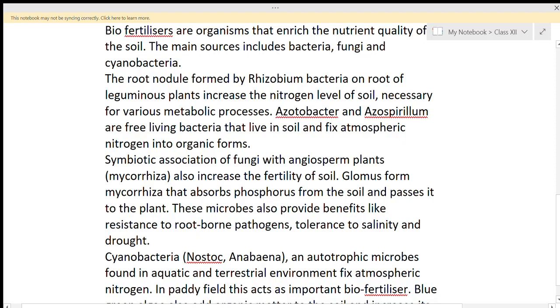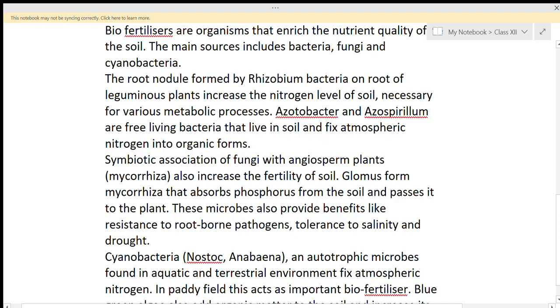The plants become resistant towards the pathogens, and the plants can tolerate salinity and drought. They can tolerate more amounts of salt, and they can tolerate some scarcity of water also. The plant becomes resistant due to the presence of these microbes.